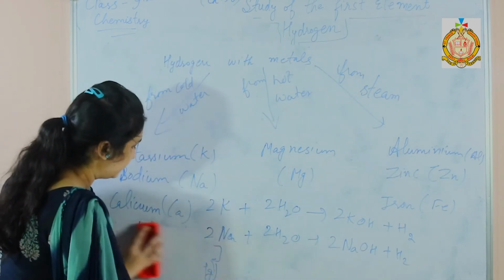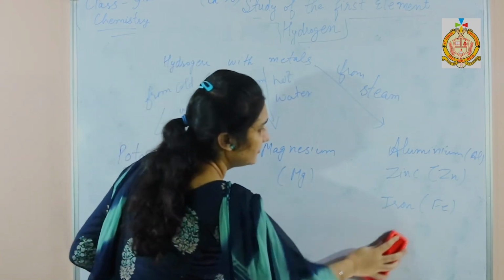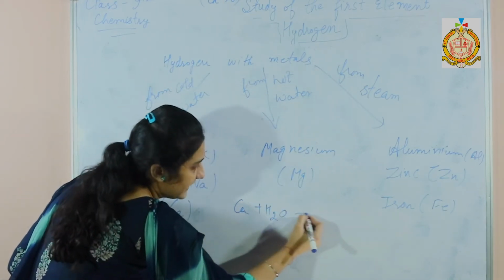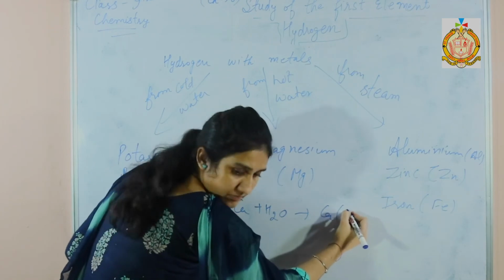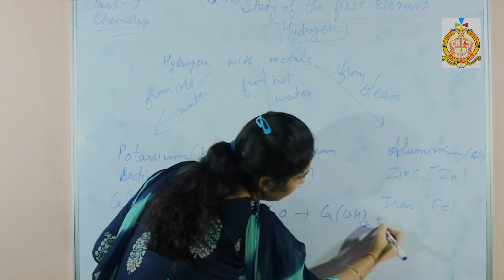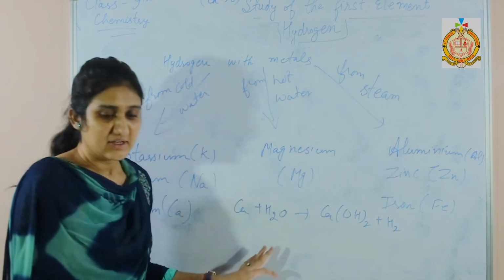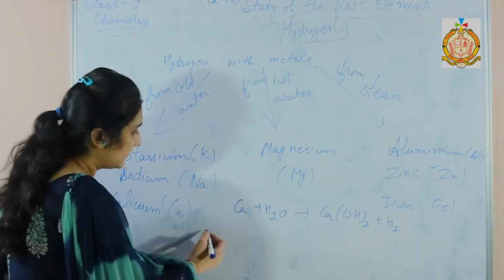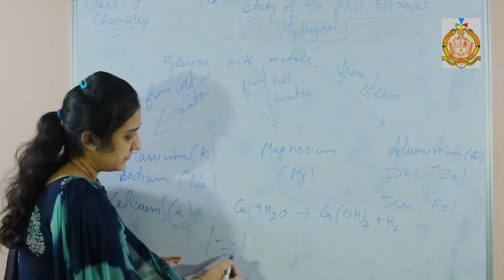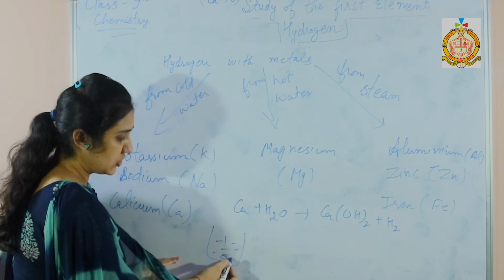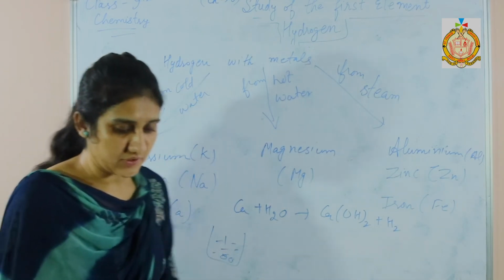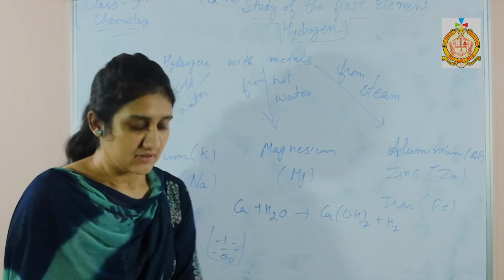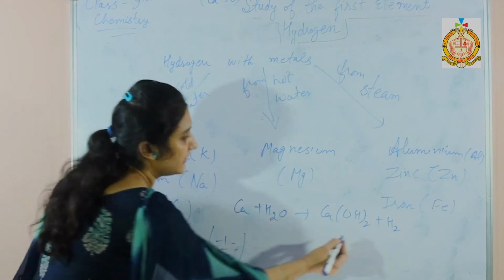Next one is calcium. When calcium reacts with water, it forms calcium hydroxide and hydrogen gas. Calcium's density is more than the density of the water, so it sinks in water. And the solutions of metal hydroxides are obtained here.